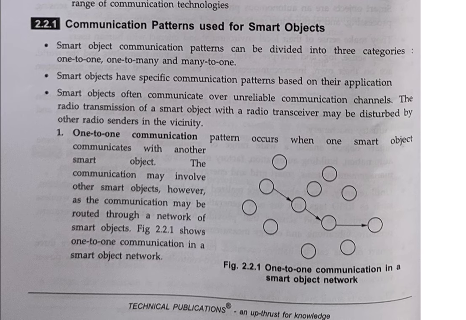First, one-to-one communication is a pattern that occurs when one smart object communicates with another smart object. The communication may involve other smart objects, as the communication may be routed through a network of smart objects. Figure 2.21 shows the one-to-one communication in smart objects. So this object will communicate with this, then this object will communicate with this, and this object will communicate with this. There is only one-to-one communication, not one to many or many to one. This is a simple type of one channel communication.